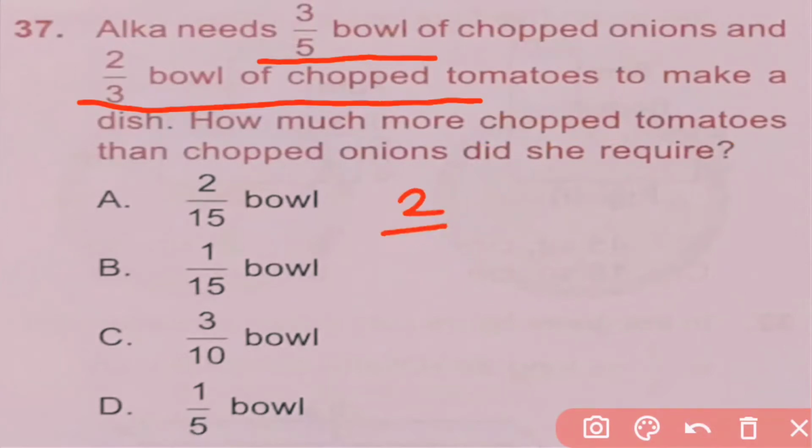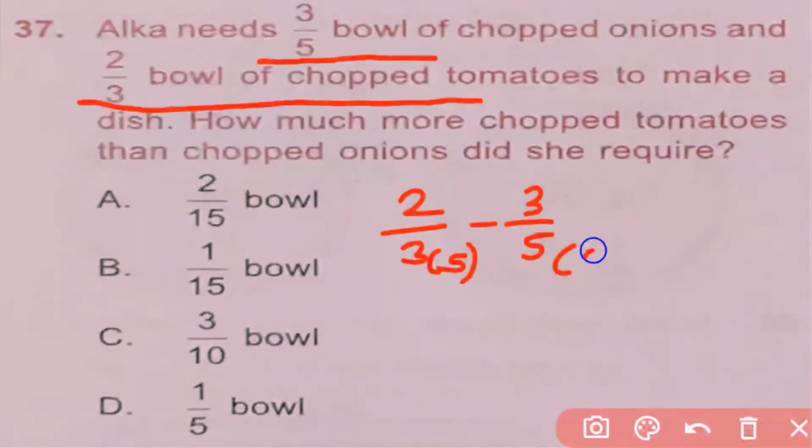So 2/3 minus 3/5. Here their denominators are different, so we find out their LCM. Their LCM is 15. So here we multiply by 5 and here by 3.